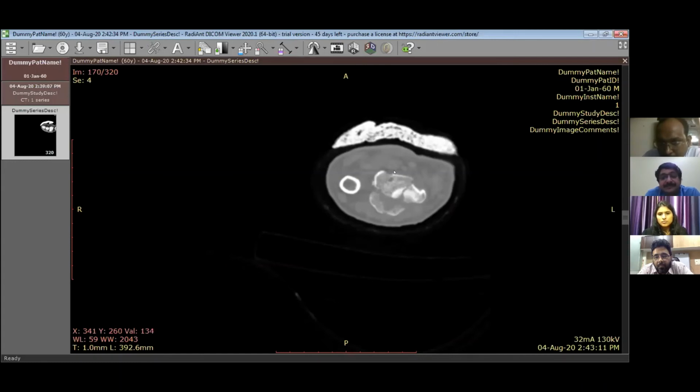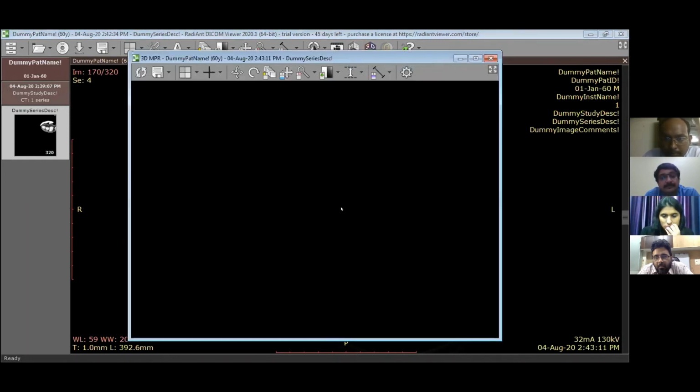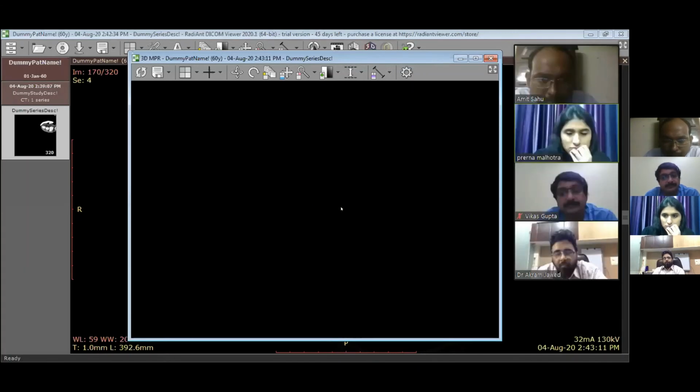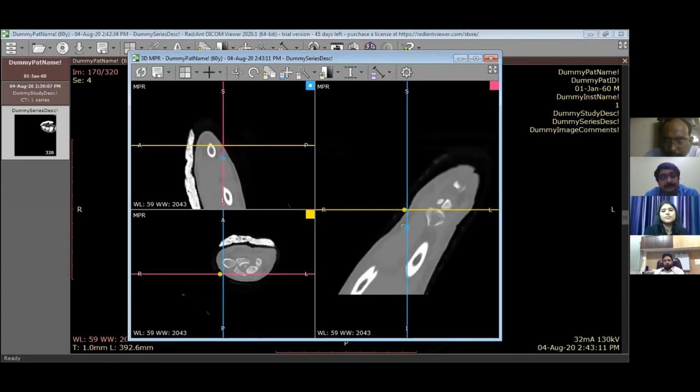You are able to see a large volar fragment. There is dorsal dislocation also. There is a medially lying and a laterally lying large fragment. So I'll show you the MPR.